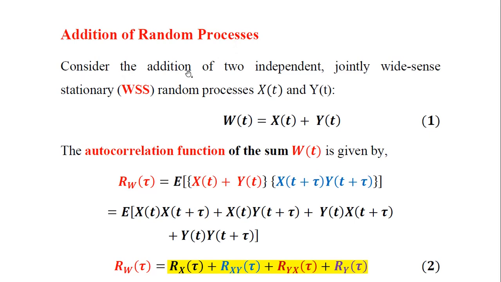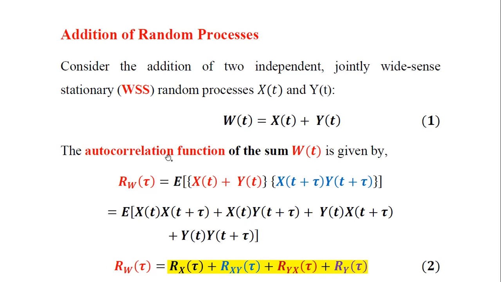For this, we'll consider the addition of two independent jointly wide sense stationary, abbreviated as WSS, random processes, namely x of t and y of t. So the summation of these two random processes is given by equation number 1, where the resultant value is stored in another random process w. W of t is equal to x of t plus y of t. Equation 1 represents the addition of random processes x and y, resulting in another random process called w here.